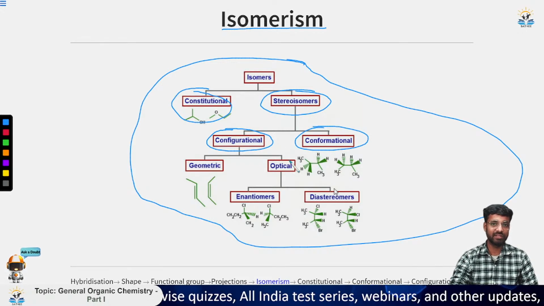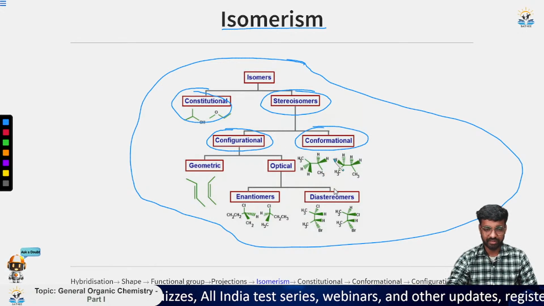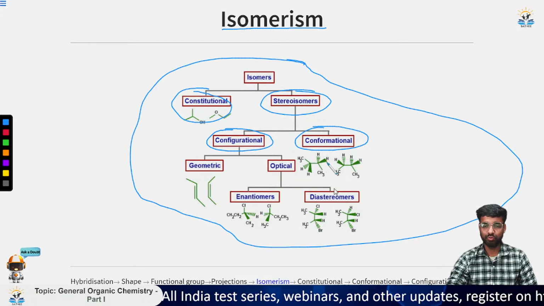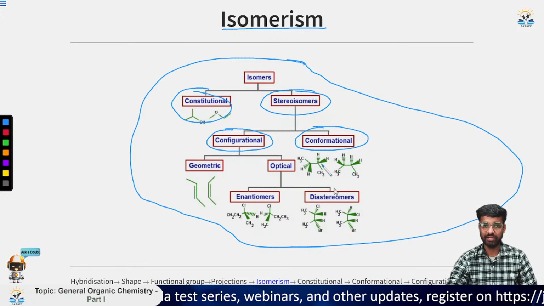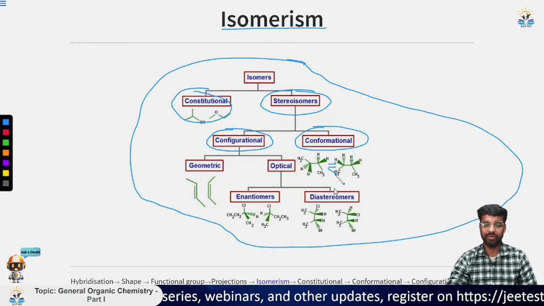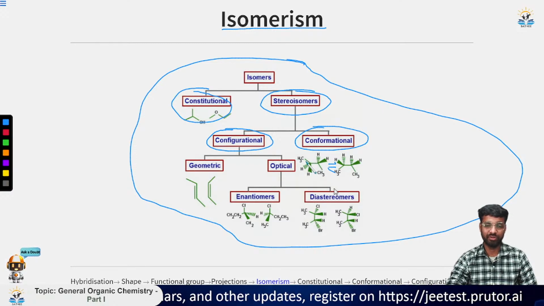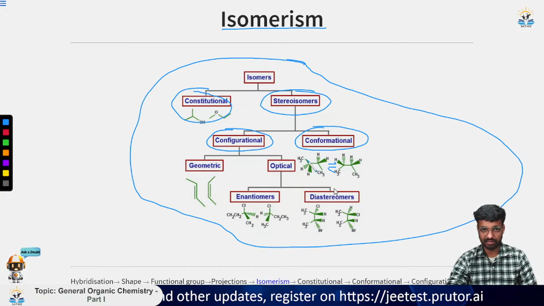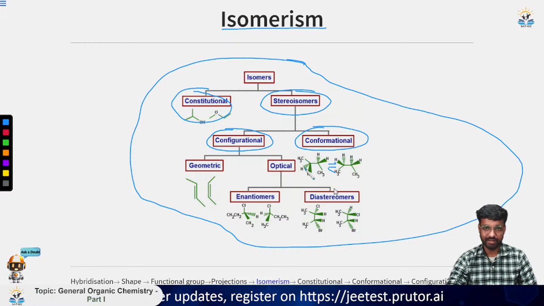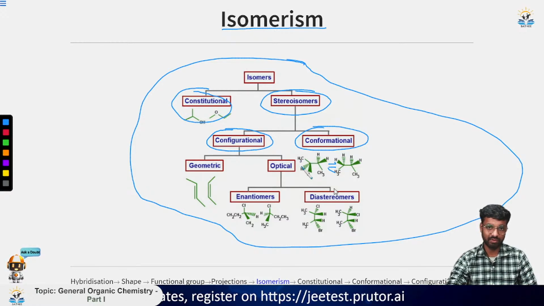Now what is conformational and configurational? If it is conformational, then these two can be converted from 1 to 2, meaning they can be interconverted just by rotation along this single bond. If you rotate this bond like this, if you bring this one down, this H will go back and this H will come front.